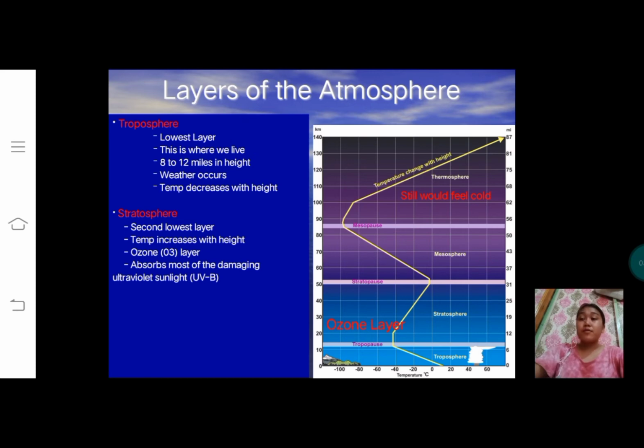The stratosphere and the mesosphere, along with the stratopause and mesopause, are called the middle atmosphere by scientists. The transition boundary which separates the stratosphere from the mesosphere is called the stratopause.